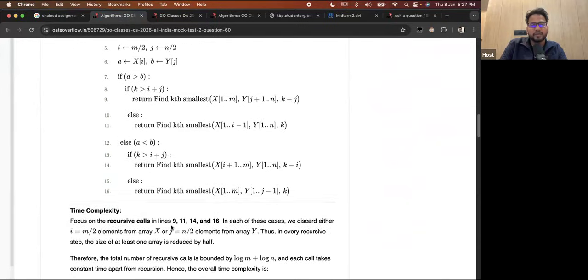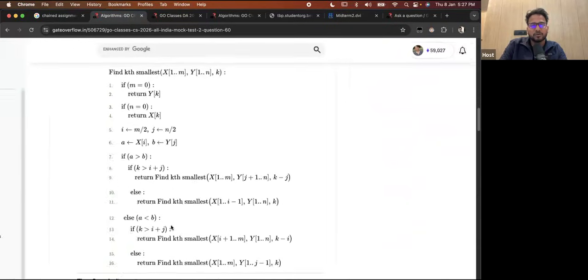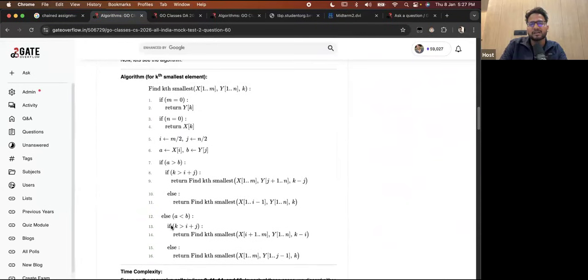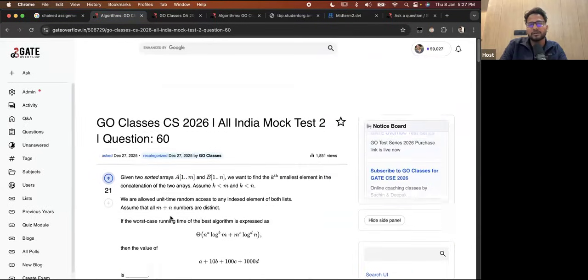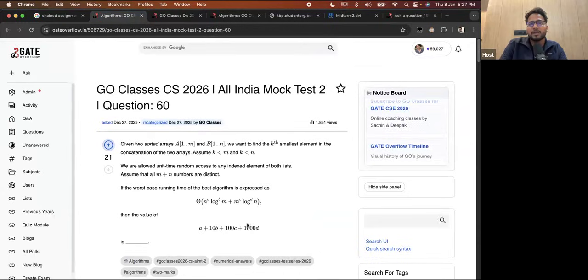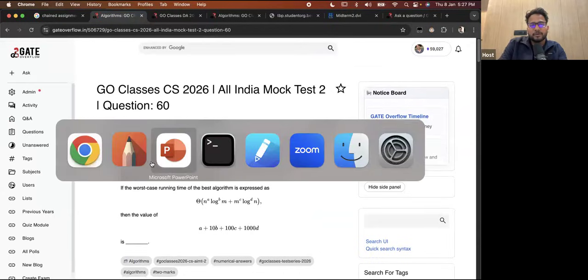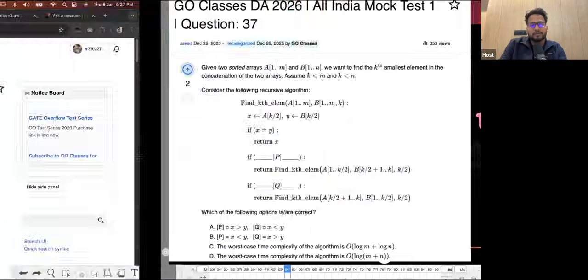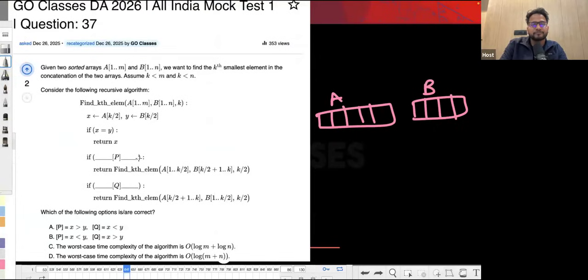Here also at GATE CSE I have given the solution of this question, and it was a little different. The question was the same, but in a little different style. So without wasting any time, let's solve this question directly. Okay, let's see. They are saying that you have two sorted arrays, and you want to find the kth smallest element, and some algorithm is given to you.